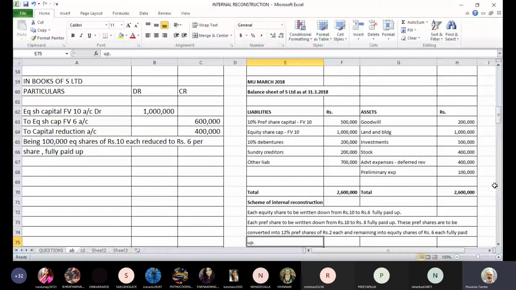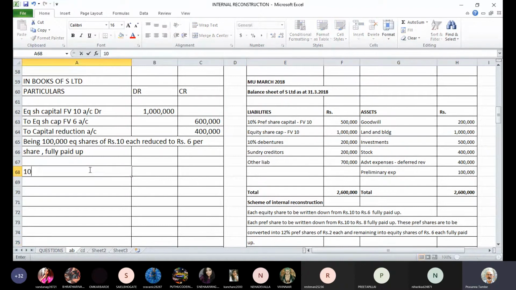So first step is to write them down to 8 rupees per share, and then these are converted into 12% preference shares of 2 each. So again there is a change in the preference share capital. It will be done in 2 stages. Firstly, there is a reduction in the value from 10 rupees to 8 rupees paid up. So we'll have to pass the entry for that.